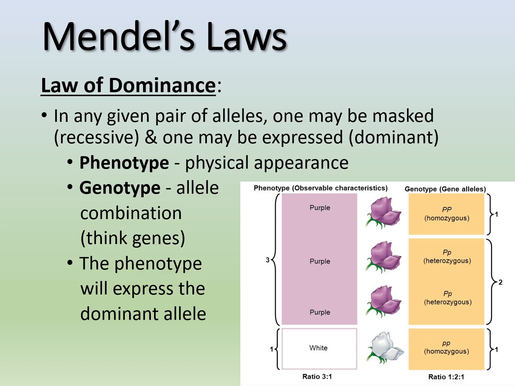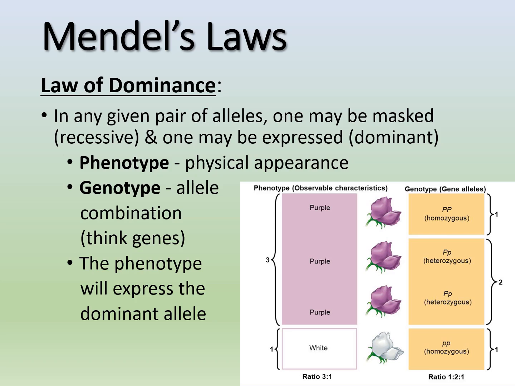So if we look at our example on the right-hand side, we're talking about peas again. The flower color is going to be our trait, right? If we're talking about purple color and white color, we say that purple is dominant over white. Let's start with our genotypes on the right-hand side. We have a homozygous pair of alleles, big P, so that means it's going to be purple, right? That's that dominant allele.